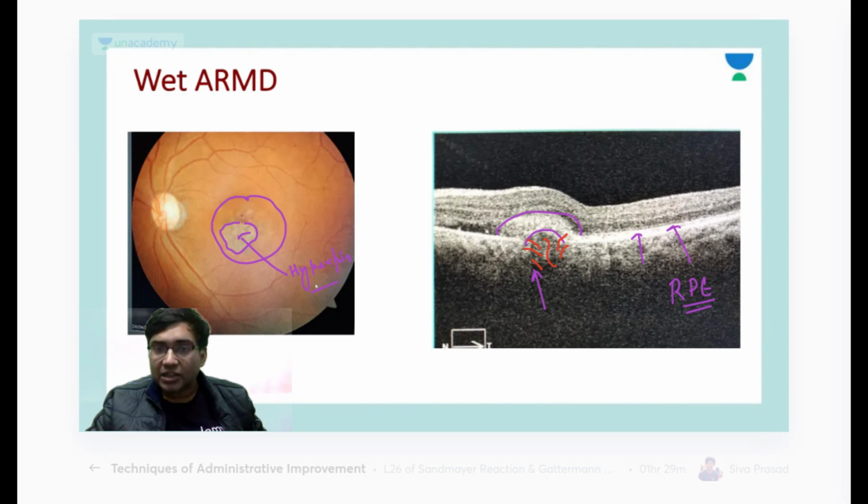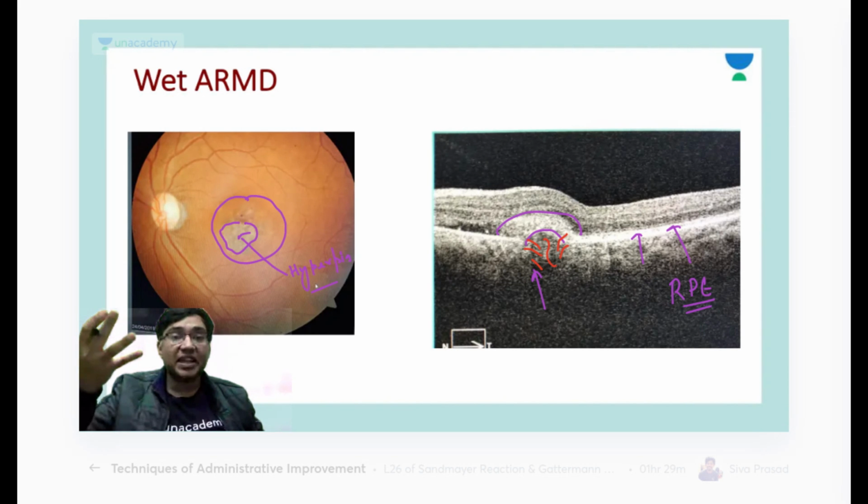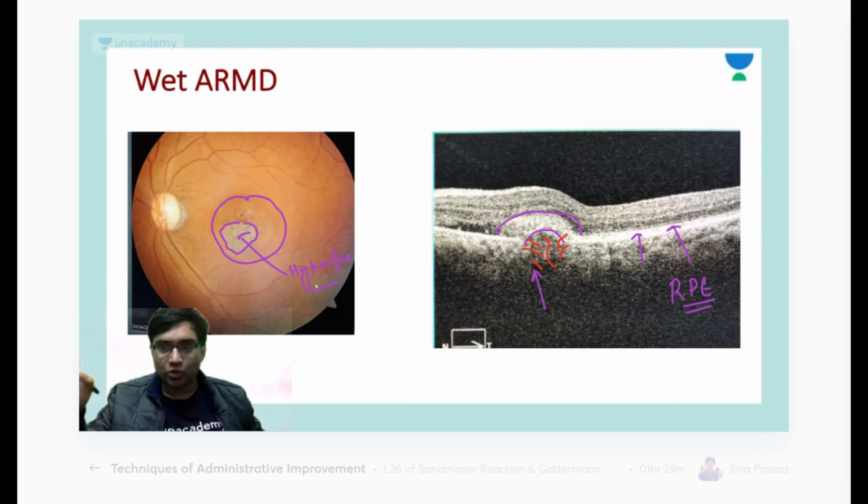So these are new vessels which are basically coming from the Bruch's membrane and then elevating the RPE. Okay, this is a wet ARMD. I also call it choroidal neovascular membrane.